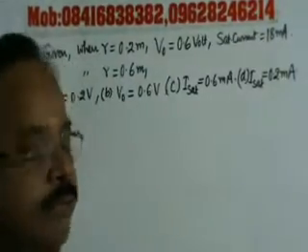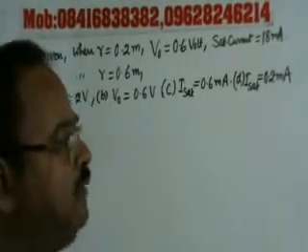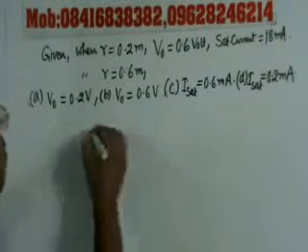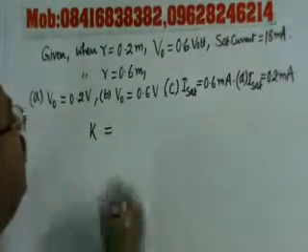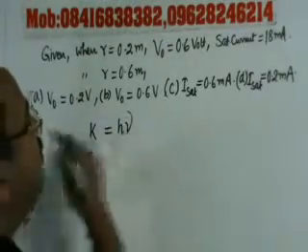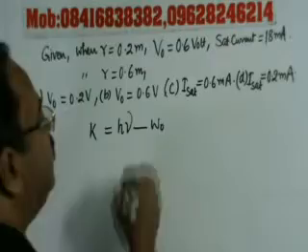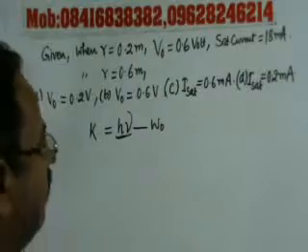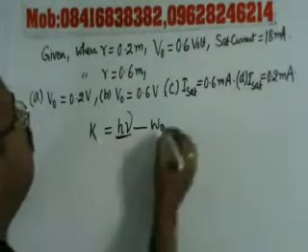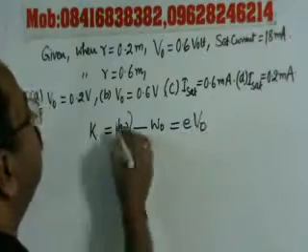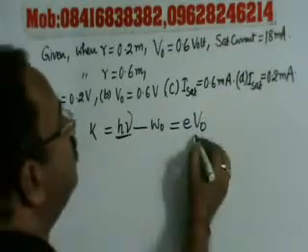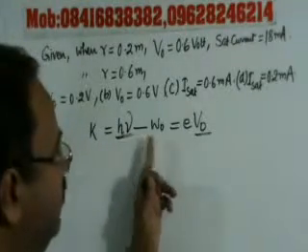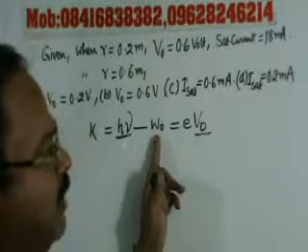So regarding this, it has been asked for stopping potential and saturation current. As we know, this stopping potential V naught, we know that the kinetic energy of the emitted electron depends on the energy of the incident radiation minus the work function. So it depends on two things, kinetic energy, and this will be overcome by the stopping potential. So this will be equal to eV naught, right? So this part will be equal to eV naught. What does this stopping potential depend on? It depends on the energy of the incident radiation and, secondly, the work function of the metal.